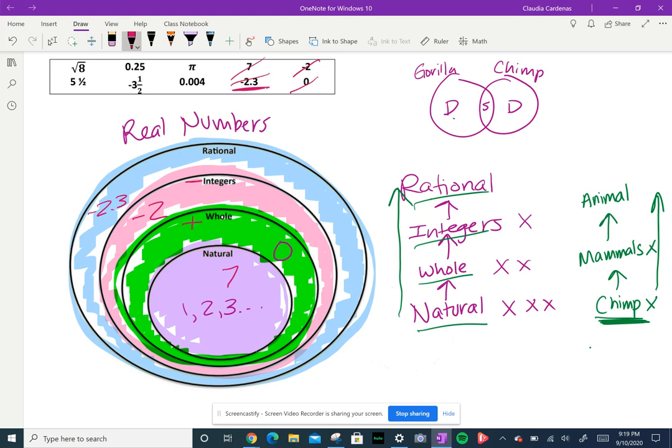Okay, fractions, decimals, and percents go as rational numbers, but we also have to be careful with that because there are some situations in which we write numbers and they are still hidden as whole numbers or hidden as integers, and we'll look at some more examples later. Then I see 0.004. That's clearly a decimal. I see 0.25. That's clearly a decimal. -3 1/2. 5 1/2, even though it's positive, it's still a fraction. It does not have a whole number.